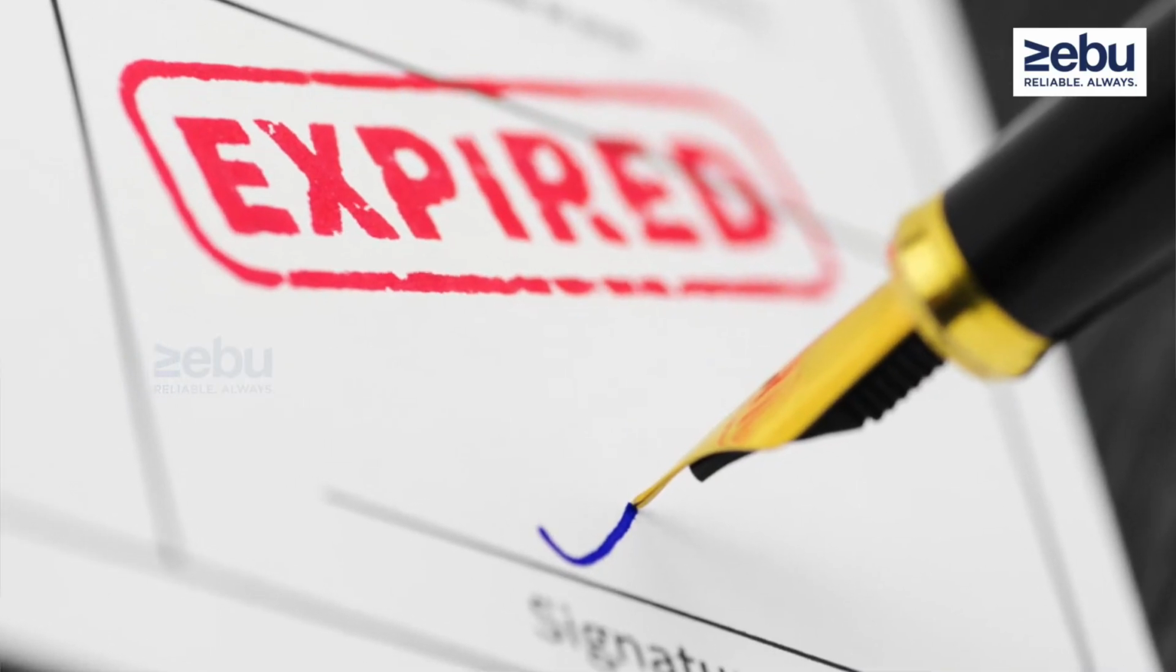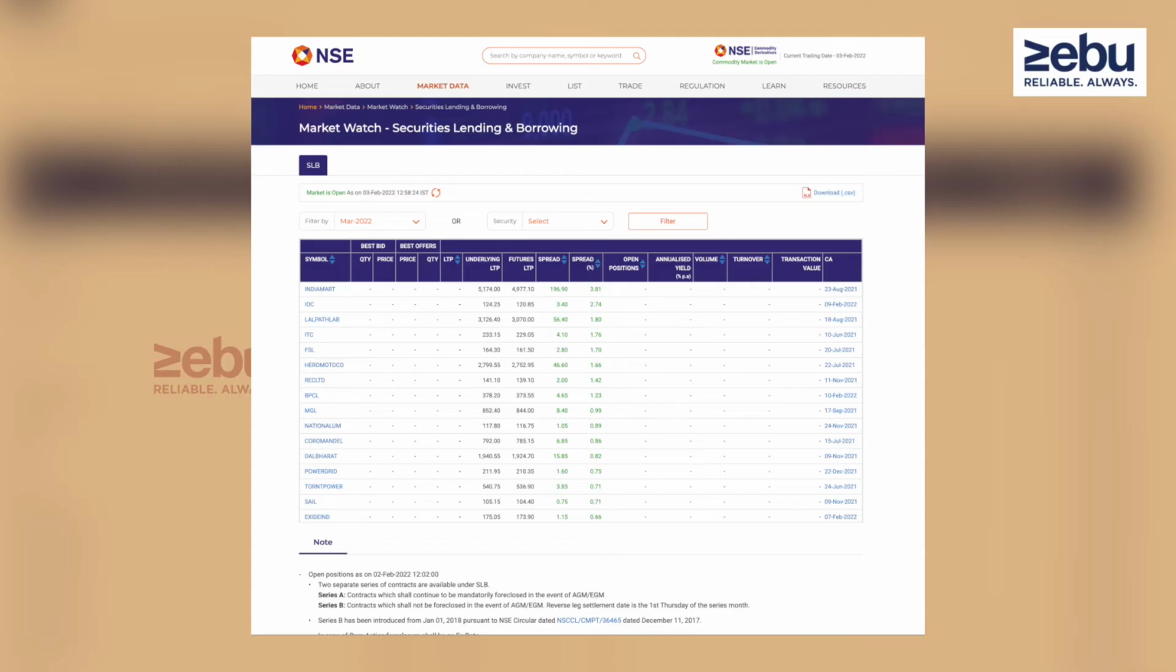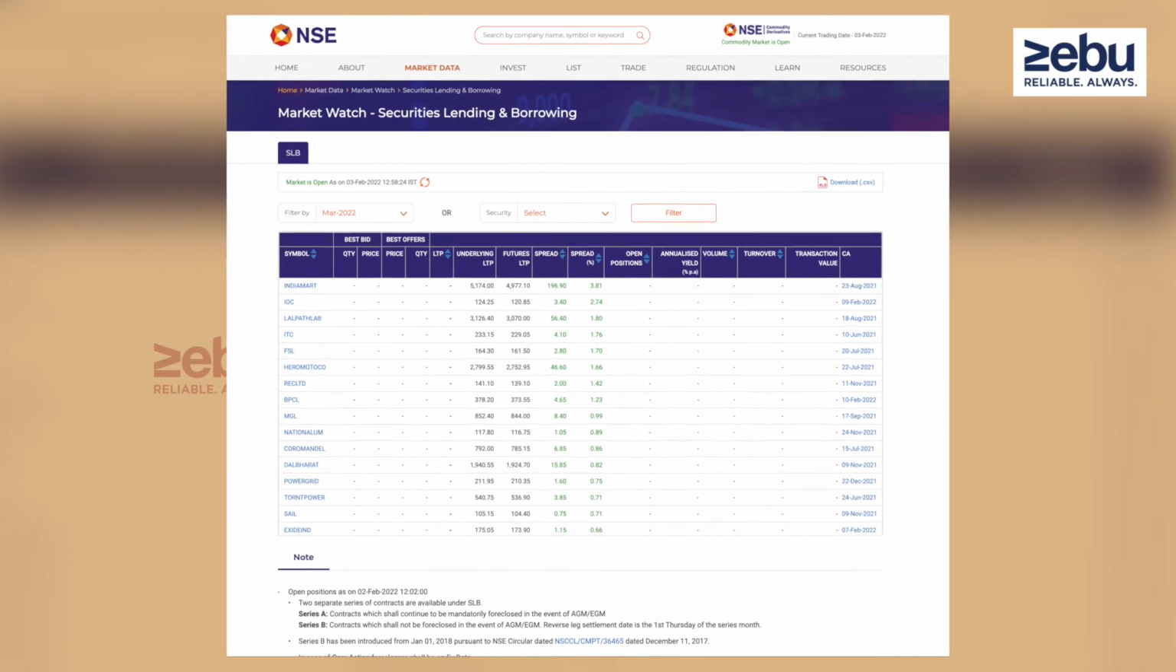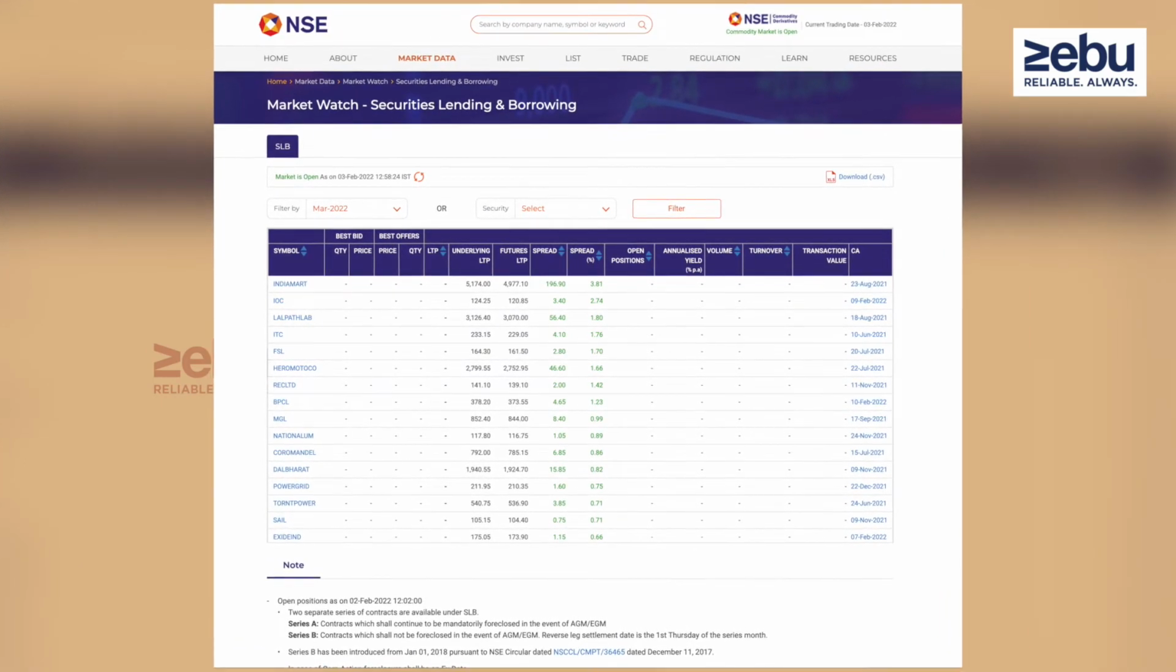We have monthly contracts, quarterly contracts and yearly contracts. We can lend for a fixed period also, and every monthly contract expires on the last Thursday. We can go to the NSE screen and watch what stocks are available. Now there are about 400 stocks available in the SLBM sector. All the futures and options trading stocks are eligible to be listed in the SLBM sector.